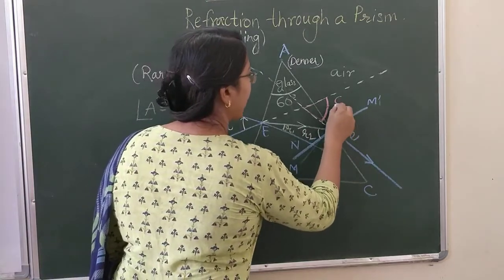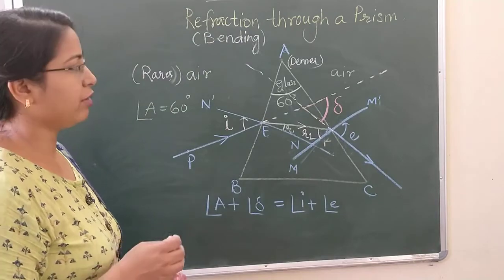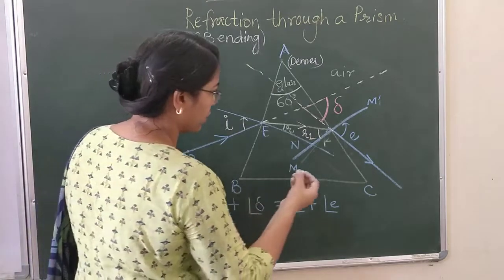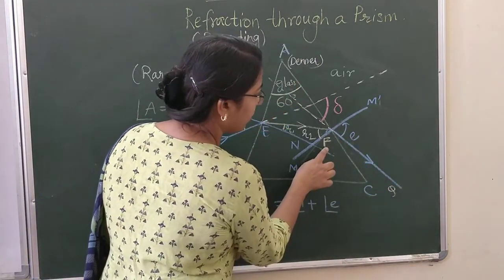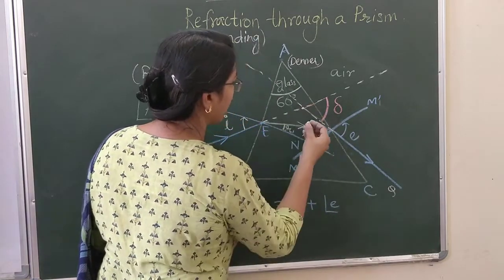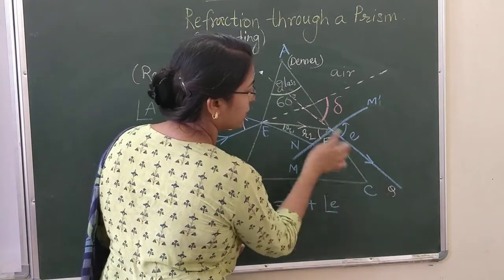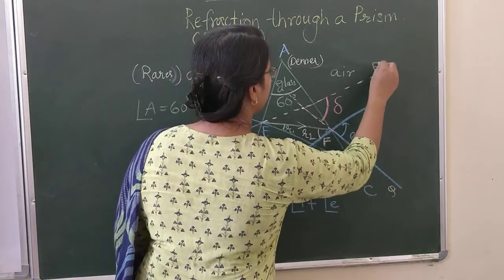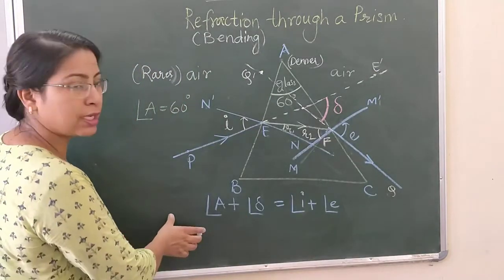This is called the angle of minimum deviation, or you can even call it the angle of deviation. So this ray, since this is F, let us call this Q. It appears that FQ comes from, say, ray Q dash. Q dash FQ is the path of this emergent ray, and P, E and E dash is the path of the incident ray. I hope this concept is clear to you.